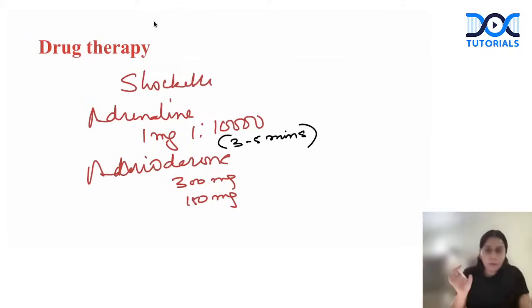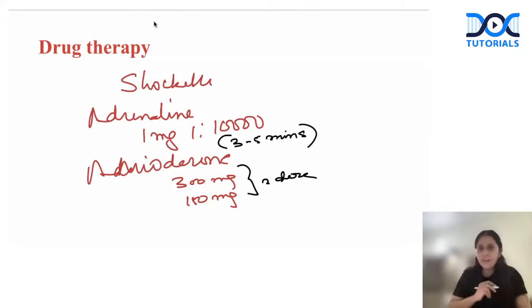So remember, there is no upper limit of adrenaline. We can go on giving it as long as we are doing the resuscitation. Amiodarone, only 2 doses. And if we don't have amiodarone available, then we can go for lidocaine.